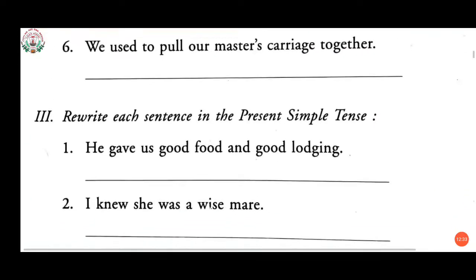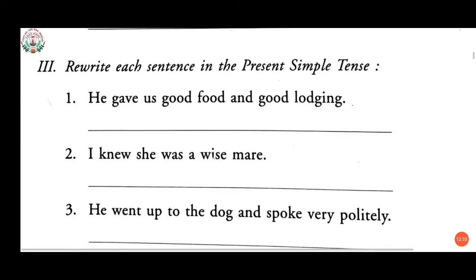Now come to the third one. Third is: rewrite each sentence in the present simple tense. Before starting the question given here, we have to understand what the simple present tense is. The simple present tense is when you use a verb to tell about things that happen continually in the present, like every day, every week, or every month.